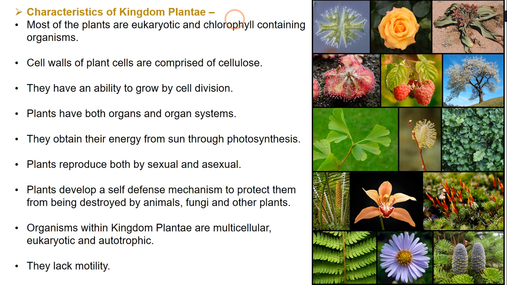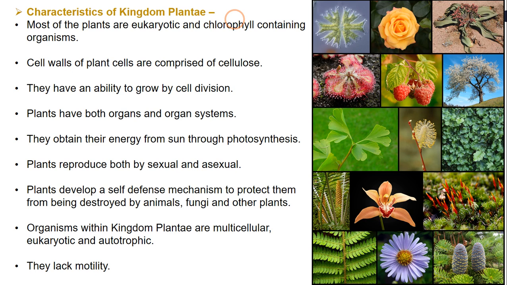Now what do you mean by chlorophyll containing organisms? Chlorophyll basically is a photosynthetic pigment. It is a molecule that absorbs sunlight for the production of carbohydrate. So sunlight, with carbon dioxide and water from the environment, is used by these plants for the production of carbohydrate.